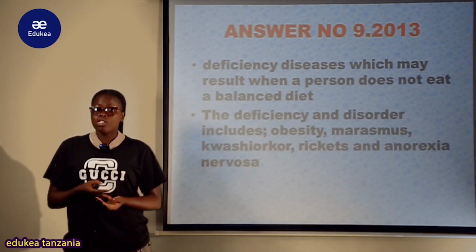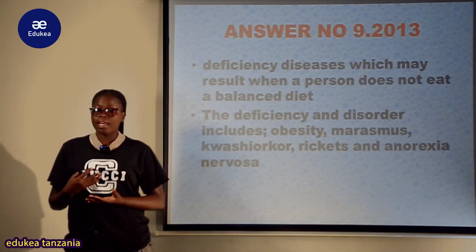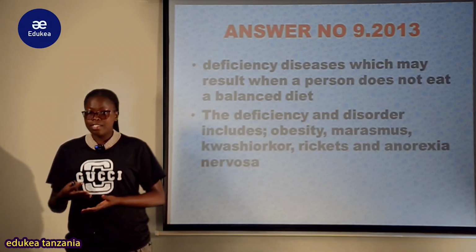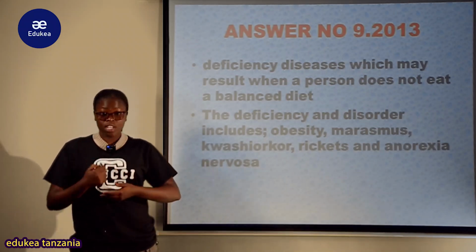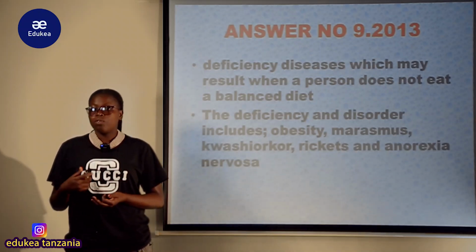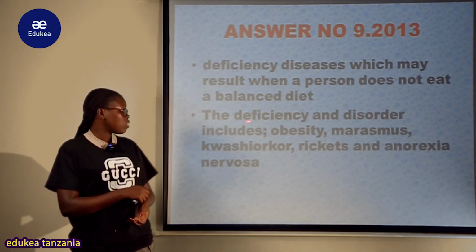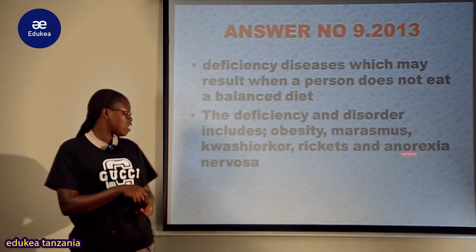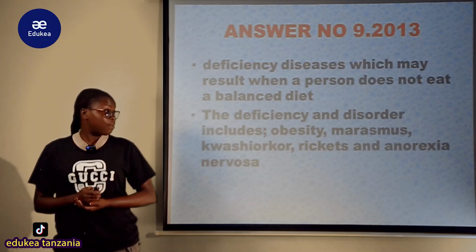Malnutrition au utapiamlo ndio deficiency ambayo mtu anakuwa anapata pale ambapo anakula chakula au anapokuwa hapati mlo ulio kamili. So the diseases au magonjwa ambayo yanaambatana na utapiamlo ni kama ifuatavyo. The first one is obesity, ile ni unene kupindukia. The second one kuna hii marasmus, kuna kwashiorkor au kiribatumbo, rickets, matege, anorexia nervosa na bulimia. We are going to see them.